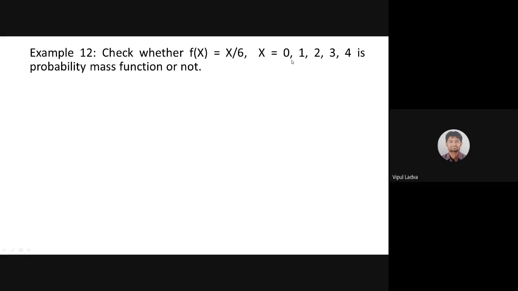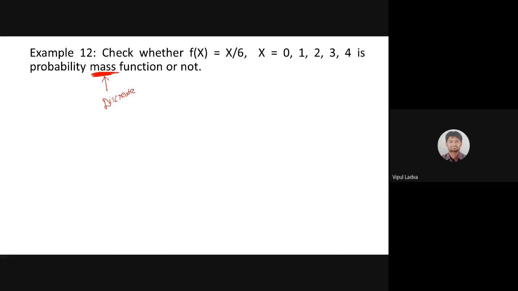X has only 5 values, 0, 1, 2, 3, and 4. So x can take values from this range. And what we need to check is whether this function is a probability mass function or not. Now, first of all, observe that I have written probability mass function. We can say that a probability function is a mass function if and only if we are dealing with a discrete random variable.